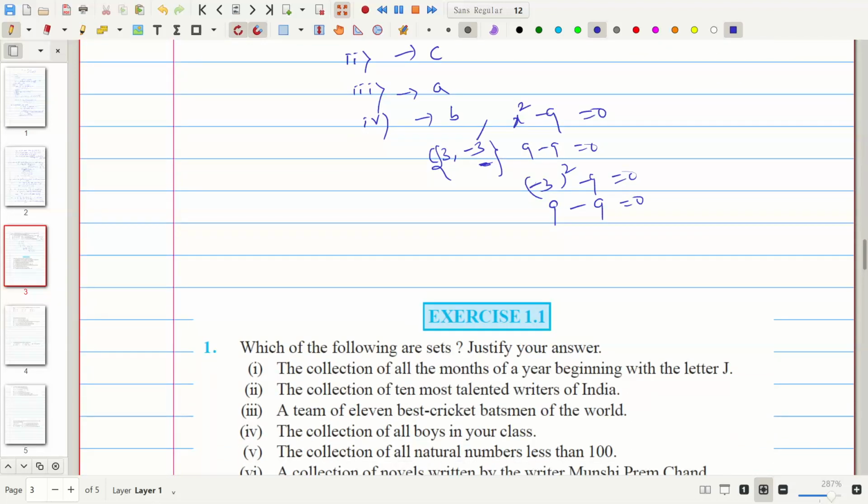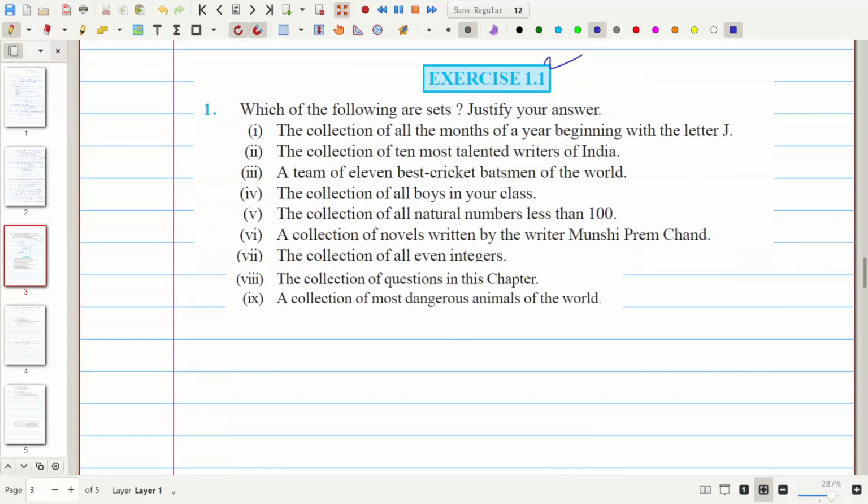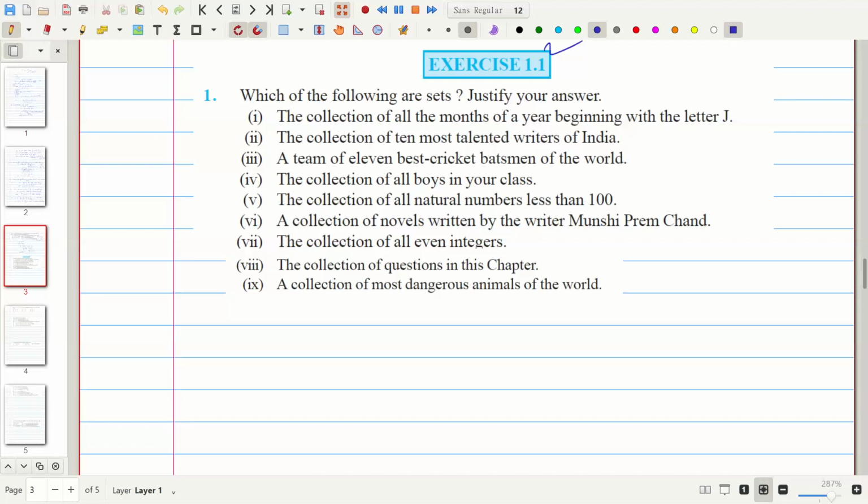Okay, next, after discussing all the concepts and solving some examples, we'll try to solve the exercise problems given in your textbook. Here we need to justify whether it is a set or not a set.